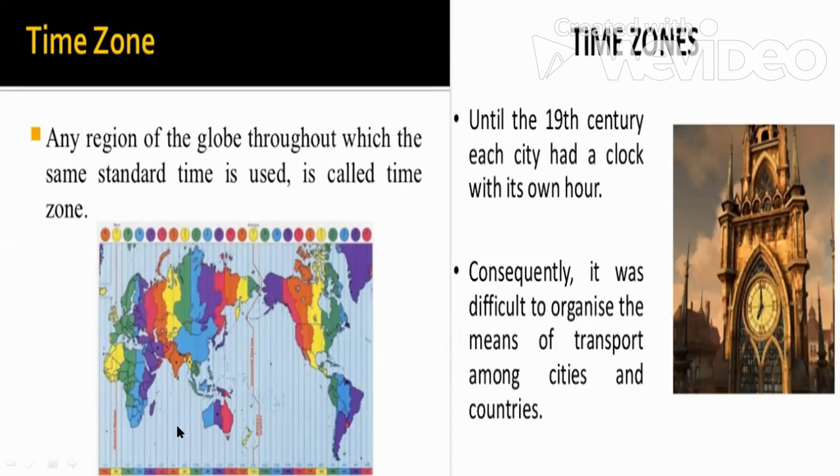The region falling in this area will follow a single time zone. For example, Australia, this region will follow a standard time, this region will follow a standard time. Any region throughout which the same standard time is used is called a time zone.